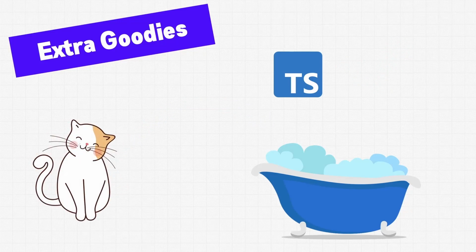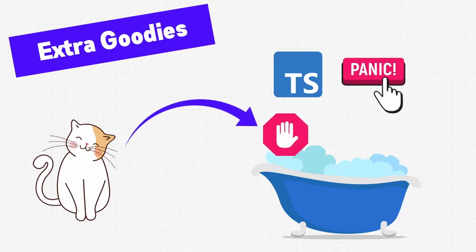Sometime later, the application gets updated, and now it can handle cats too. Since we use types for pet information, we can tell TypeScript that cats really don't like taking baths. Once this information is encoded, if we try to give a bath to a cat, TypeScript won't even let us run our code at all. It will abort because TypeScript is checking how the types are being utilized. This means that it can catch mistakes, like if we try giving the cat a bath.